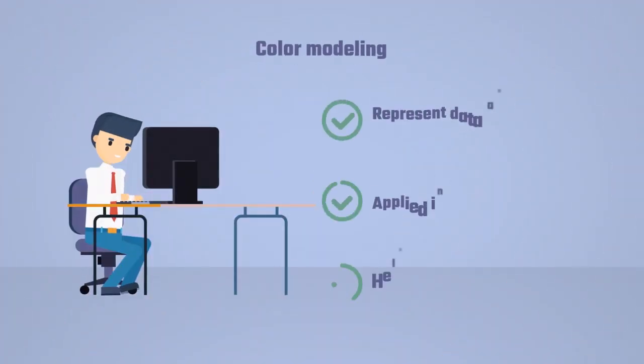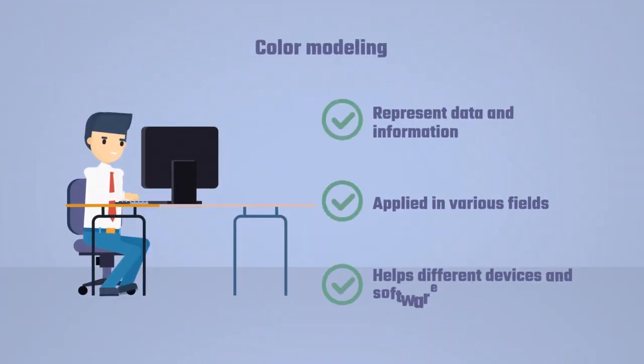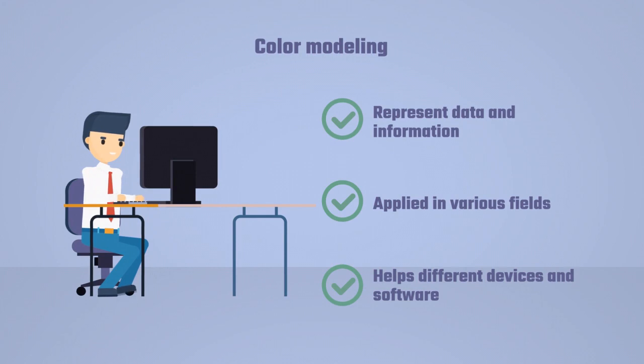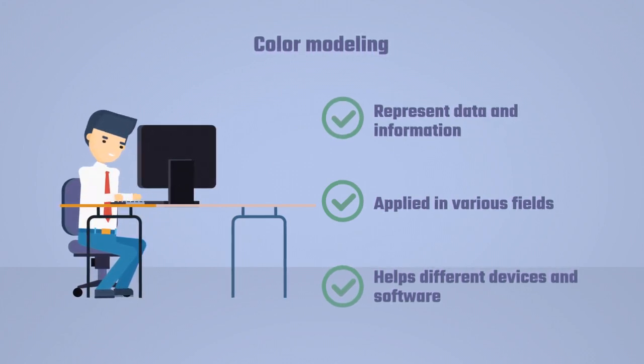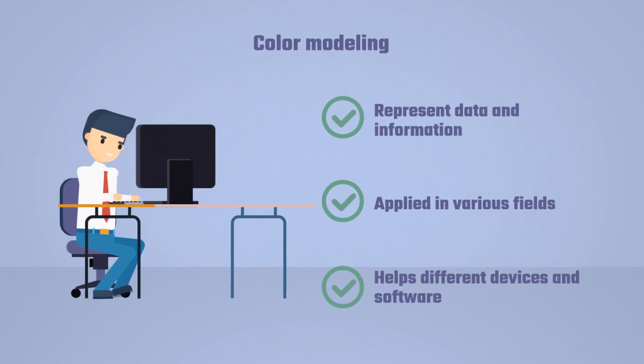Color modeling is using colors to represent data and information in a clear and consistent way. Color modeling is applied in various fields that involve colors, such as arts, design, and media. Color modeling helps different devices and software to communicate and exchange colors.